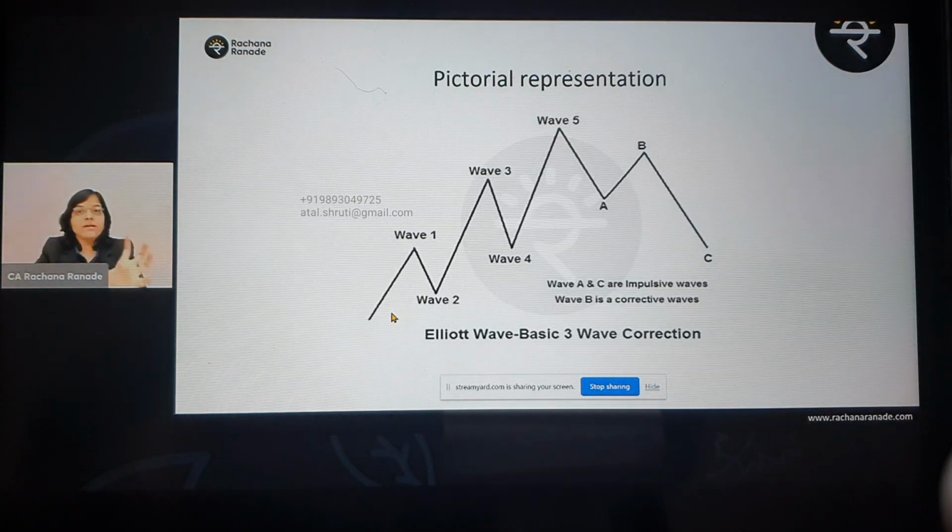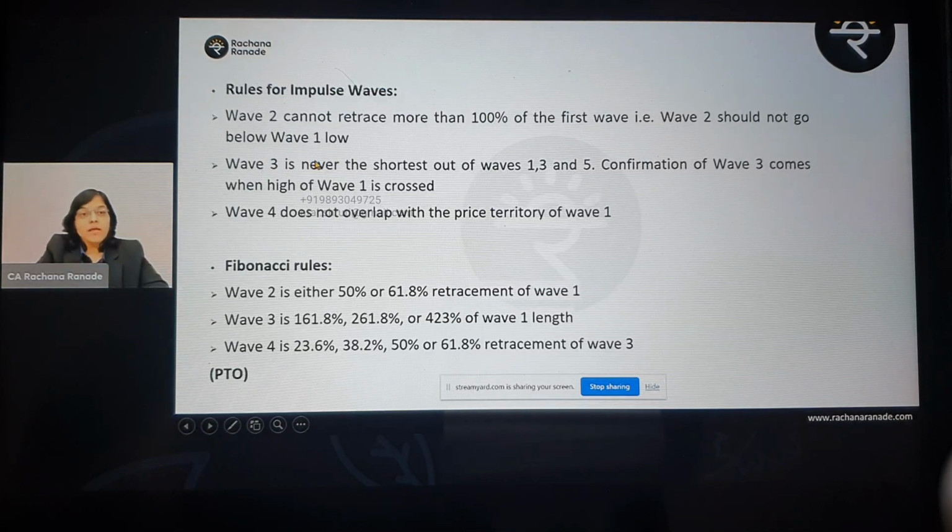I will take you to an actual example of Bank Nifty also, and there we will test this. But right now, just a pictorial representation. This wave 2, did it go below wave 1? No. Then I can say okay, wave 2 formation is correct. Then it is saying that wave 3 should never be the shortest out of 1, 3, 5, and wave 3 confirmation comes after it crosses wave 1.